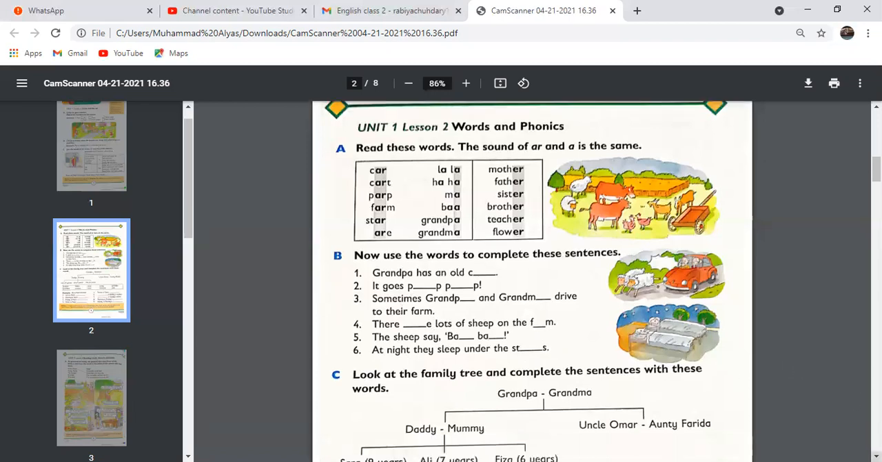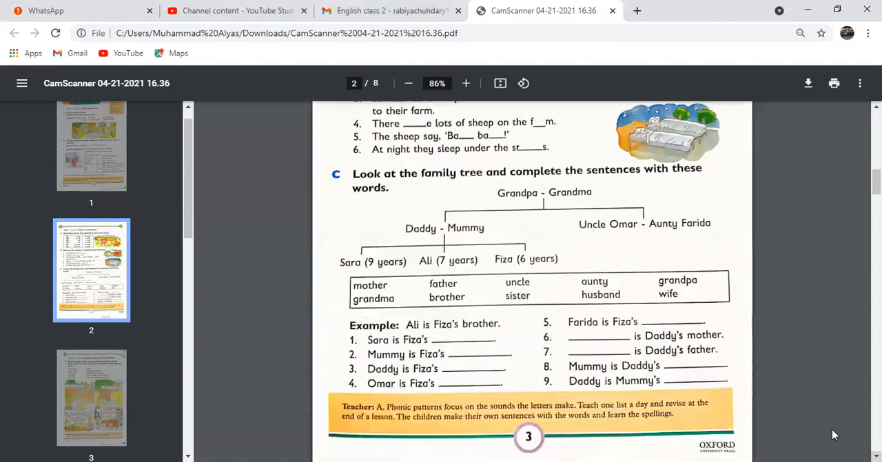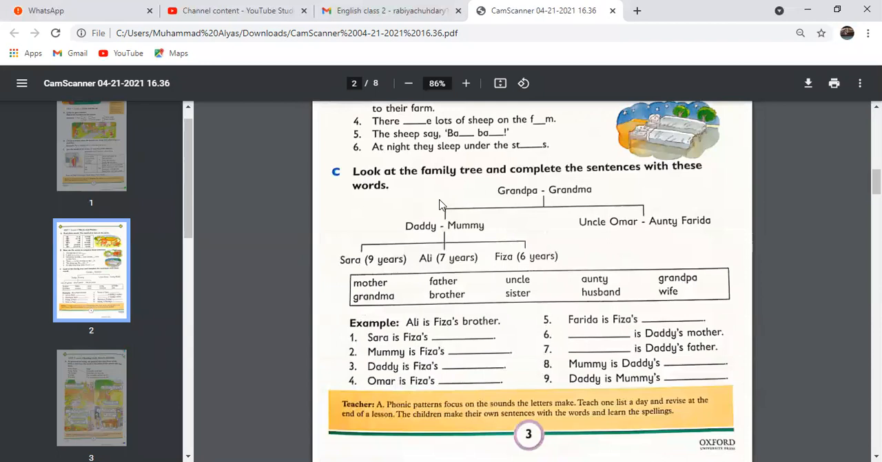Now moving on to exercise C. Look at the family tree and complete the sentences with these words. What is a family tree? Do you know? Just recall it. Yes, a family tree is a diagram that shows relationships between different family members of different generations.